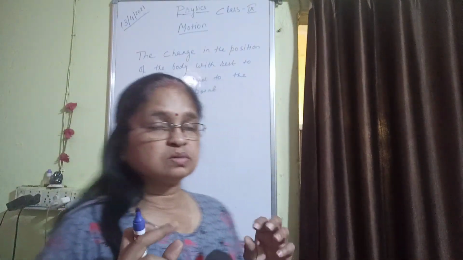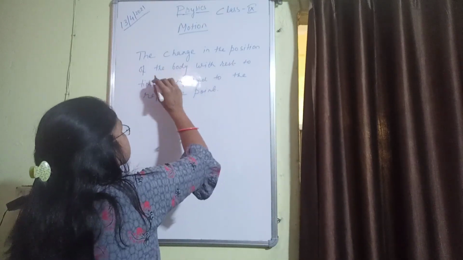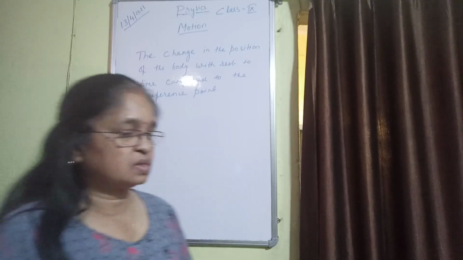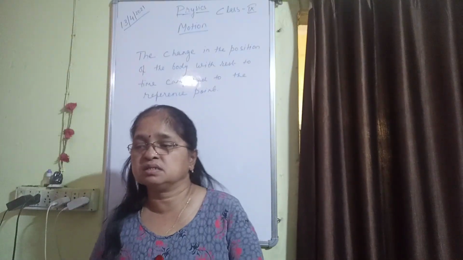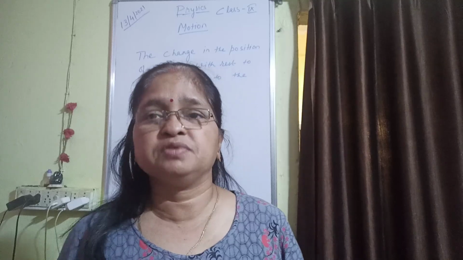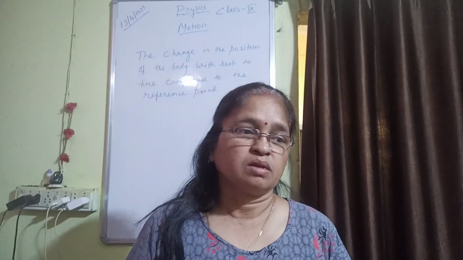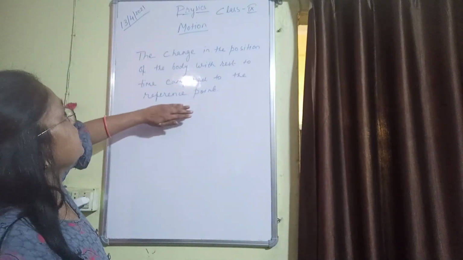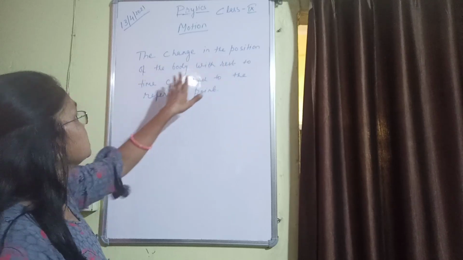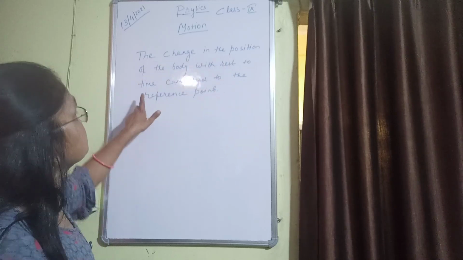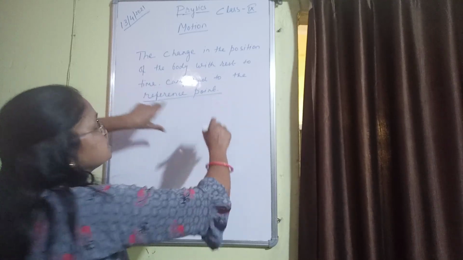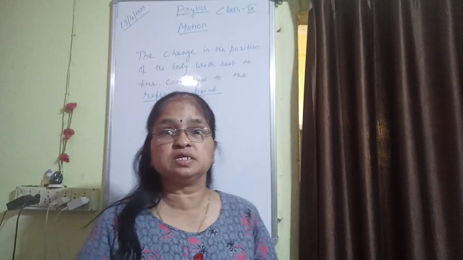So first of all, object or body. Body or object, we can say, is that which we can feel, touch, see. Then motion is defined as the change in the position of the body with respect to time compared to the reference point. What do you understand by reference point?